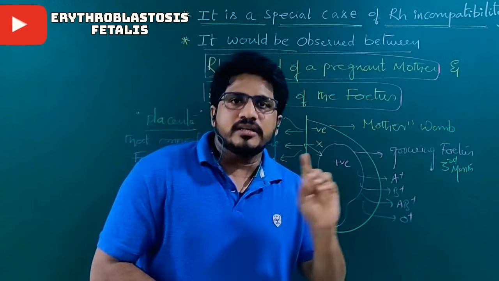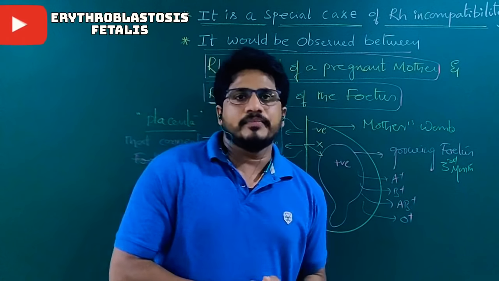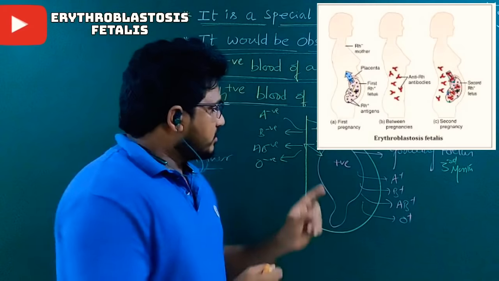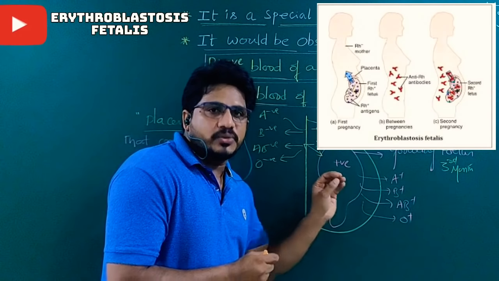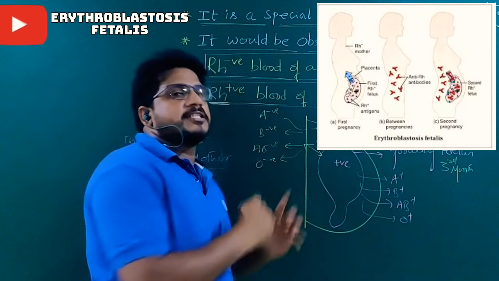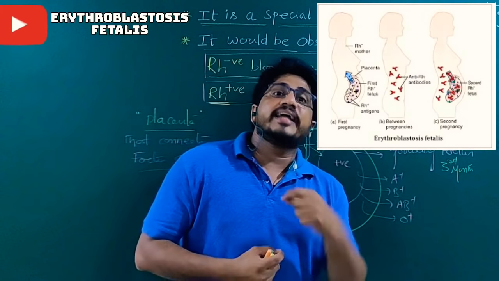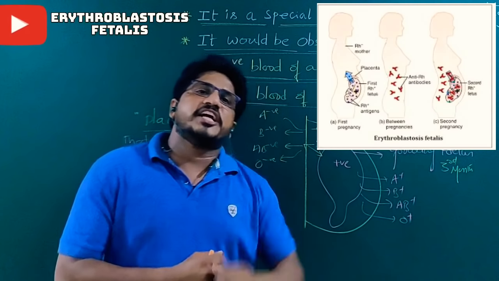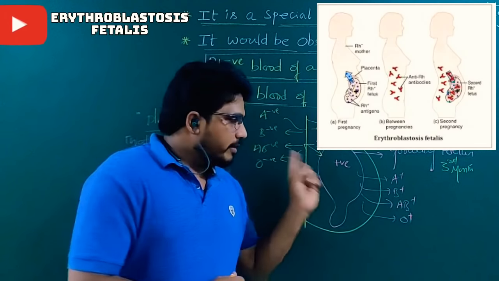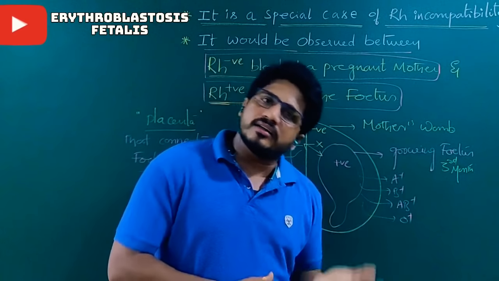Due to some ruptures, the fetus blood comes into contact with the mother's blood. At that time there is a chance for the Rh antigens of the positive group to enter the mother's blood. Then the mother's blood responds and develops antibodies against those Rh antigens when the baby is delivered. So is the first fetus safe or in threat?